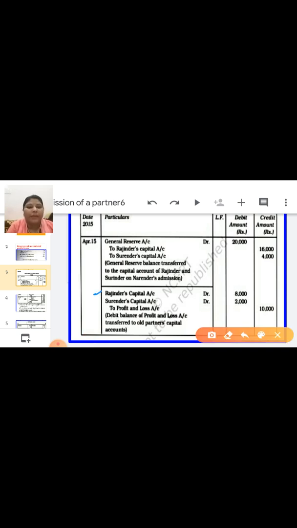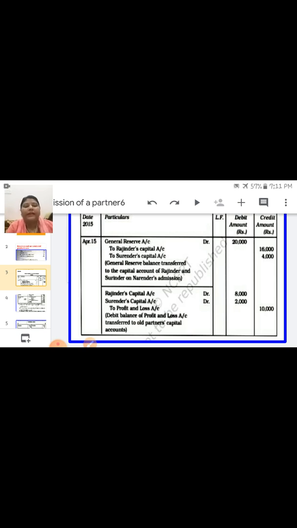Rajinder's capital account debit, Surender's capital account debit, to P&L account. The P&L account balance is 10,000 and this 10,000 you also have to distribute in the same manner. 10,000 into 4/5. In the similar way 10,000 into 1/5. So in this way 8,000 and 2,000 will come. Okay children, you can note down this journal entry, how you have to write off this old balance from the old balance sheet.